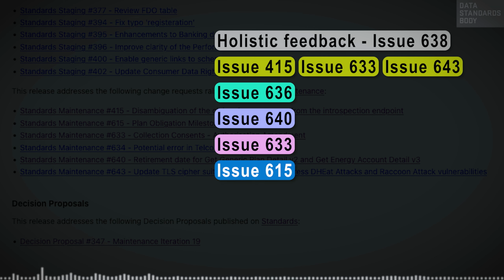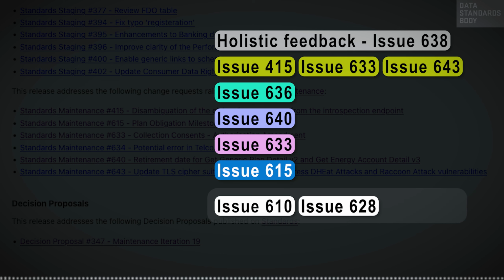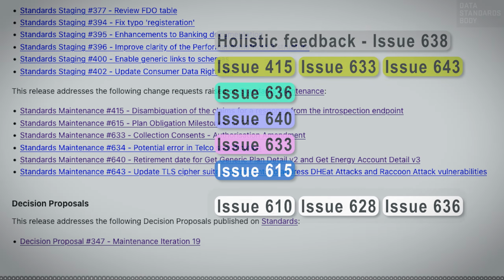Several issues discussed in MI19 were deferred to MI20 or later. These include Issue 610, Issue 628, and Issue 636. There are no breaking changes in this release. Now let's explore these issues in detail.